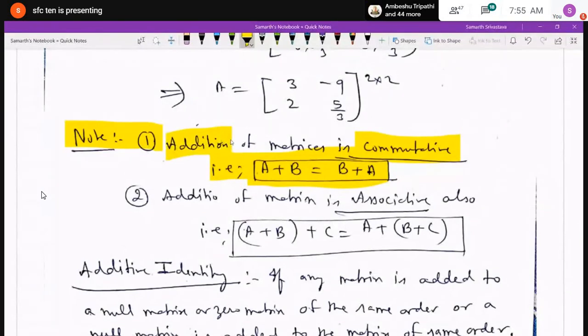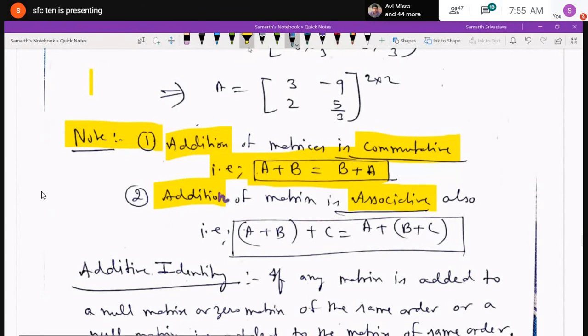It may be in the case like I have taken the 3 matrices A, B, C. It is associative also. You have read about all these properties in the case of real numbers, like in class 6, 7 and 8 also: closure property, commutative property, associative property, distributive property, identity, inverse.